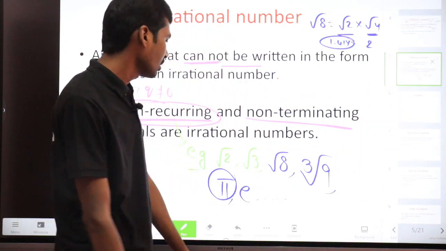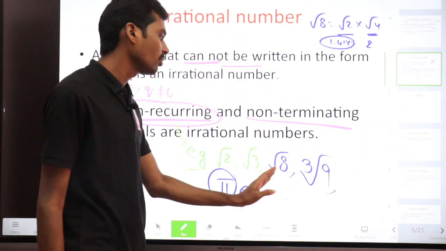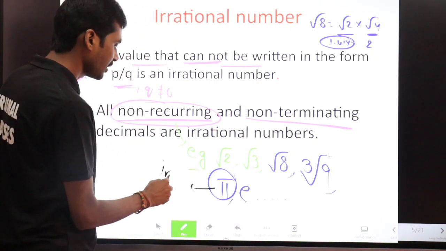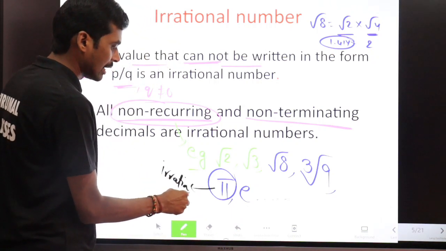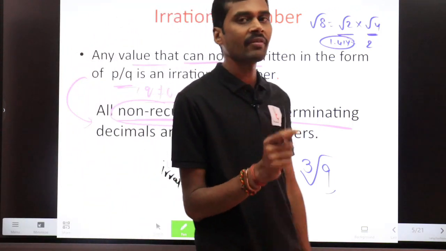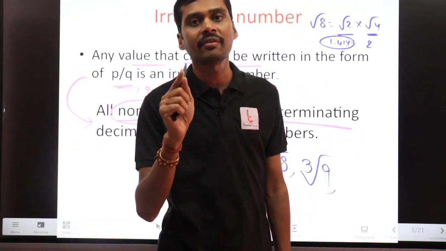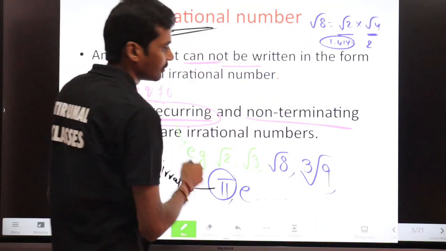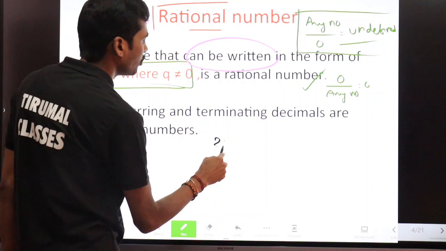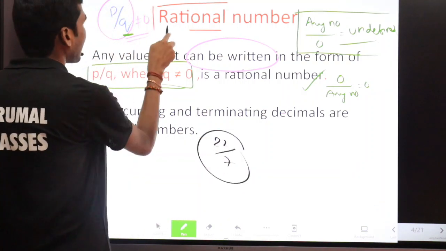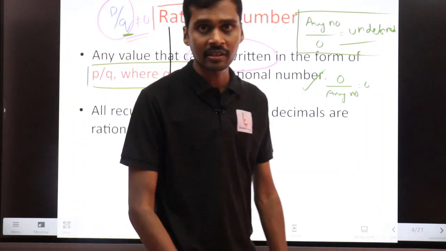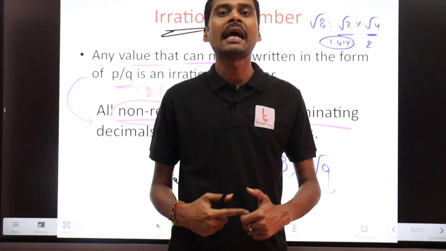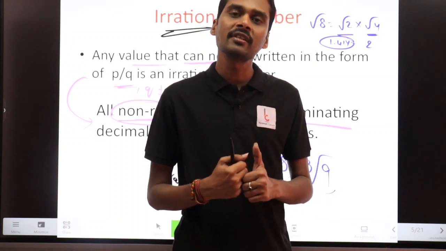Irrational number means root 2, root 3, root 8, cube roots, pi and epsilon. These are irrational numbers. And if 22 by 7 is clearly given, 22 by 7 is which number? Rational number. Pi is which number? Irrational number. So I write 22 by 7 as an example of a rational number. Is it clear? So this is about the concept of rational numbers and irrational numbers. Now you see the next number.